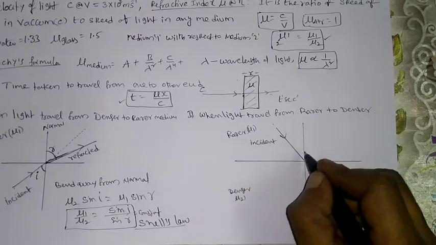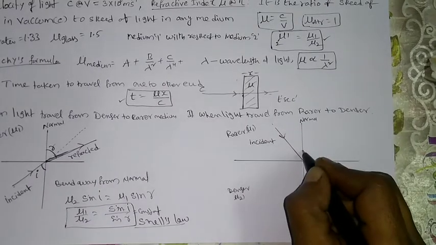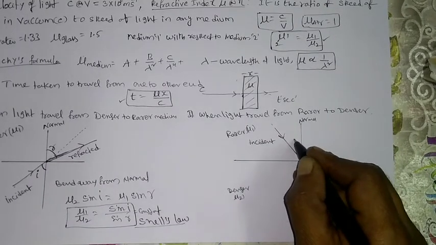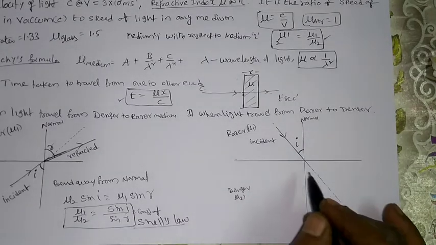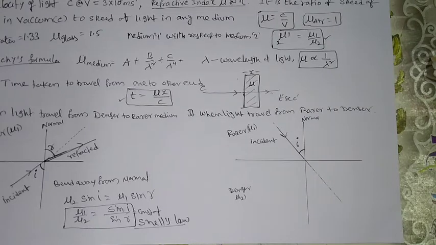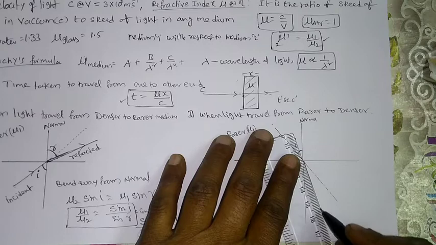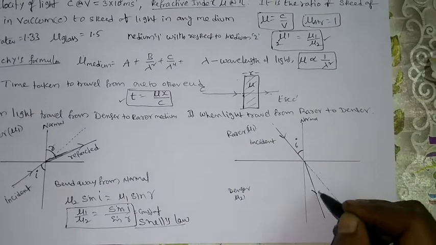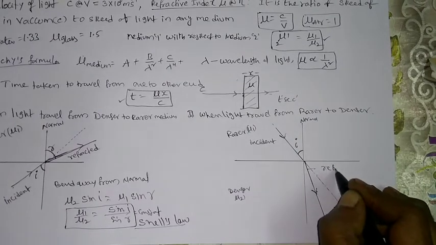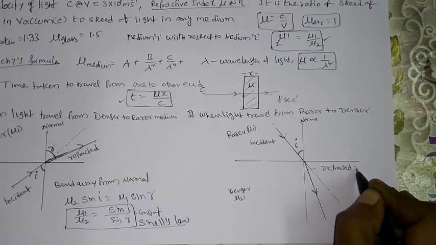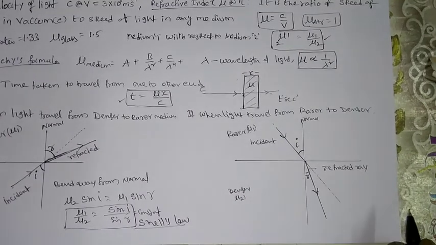Simply between the normal and the incident ray, we call it the incident angle I. In the absence of this medium it will go straight, but the medium present here is more dense, so it will bend towards the normal. Got it? It will bend towards the normal. This ray you can call the refracted ray, and this angle is called the angle of refraction.